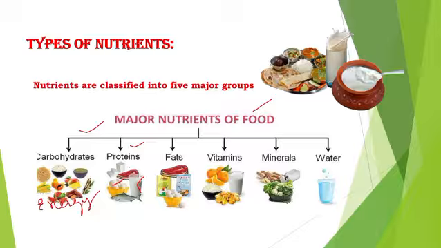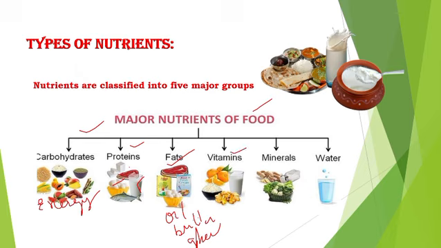Got it? Next is fat. Fat includes all the oil, butter, ghee, etc. And it helps to insulate the body, means cover the body, right?